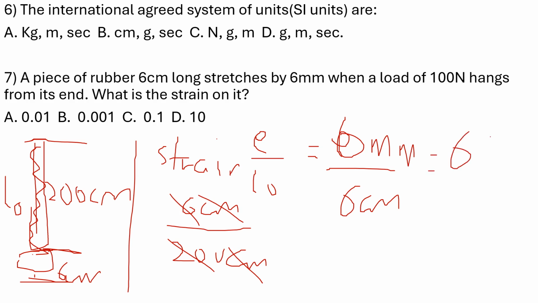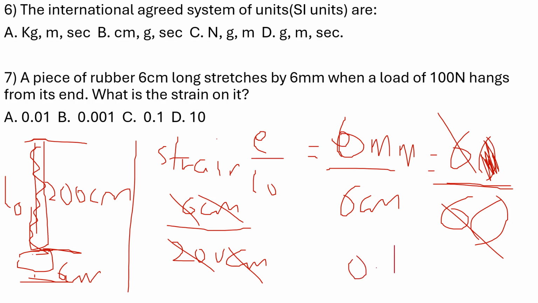It's a factor of 10 between them. We multiply centimeter by 10 to convert it to millimeter. I'm not writing the unit again because they're going to cancel. Divided by 6. Sorry, this is 6. This is not the one you multiply. This is 6 divided by 60. You multiply centimeters by 10 to convert it to millimeter, or you divide millimeter by 10 to convert it to centimeter. So when you do this division, you are going to have 0.1. No unit. Okay, so option C is the correct answer.